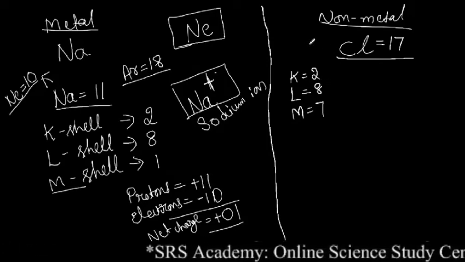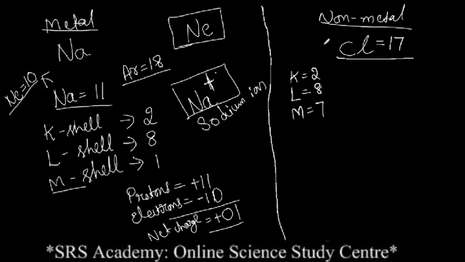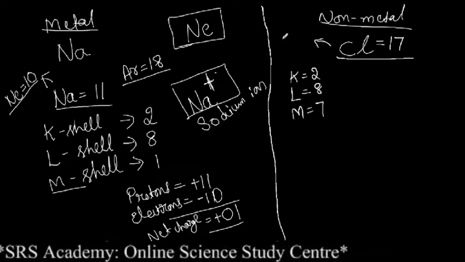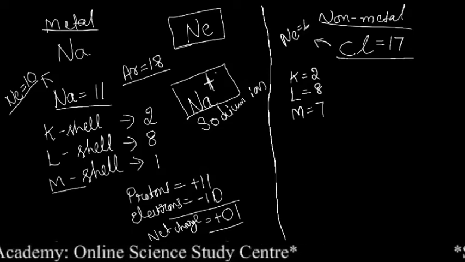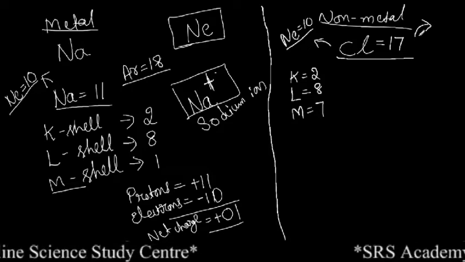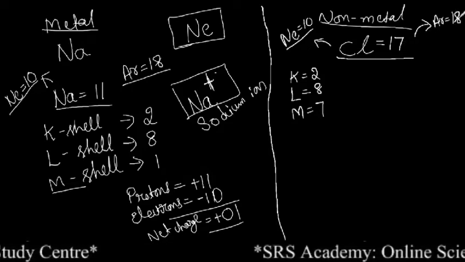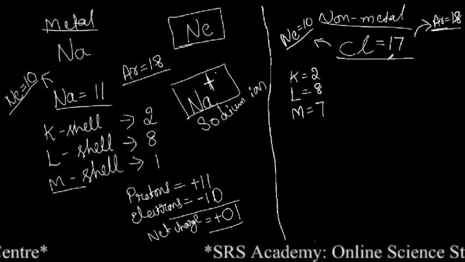How? See, which is the nearest noble gas for chlorine? The previous one is, again, neon, atomic number 10. Then which is the next noble gas for chlorine? That is argon, atomic number 18. Now which is easy for chlorine?